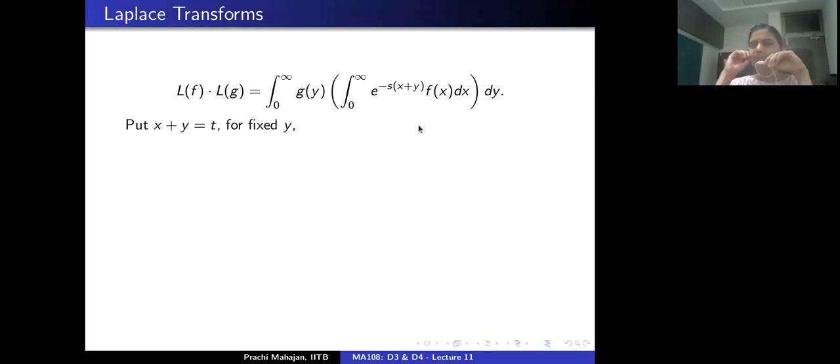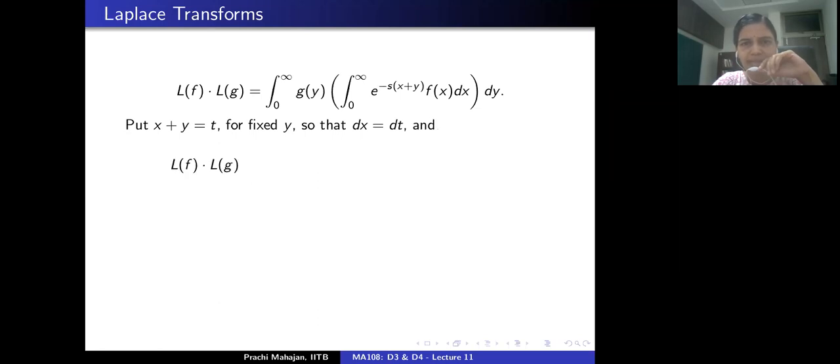Now this integral here can be put in a more convenient form by introducing a change of variable. So I'm going to write t as x plus y for fixed y, right? Which means that dx is dt. So if I put this change of variable here, what will I get?